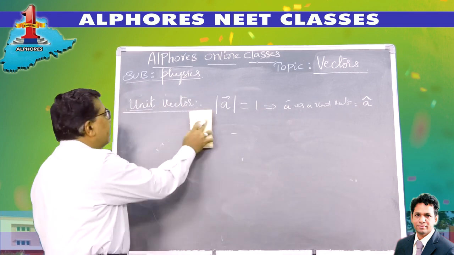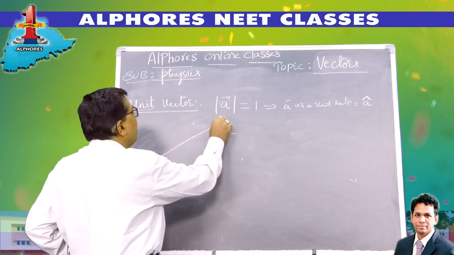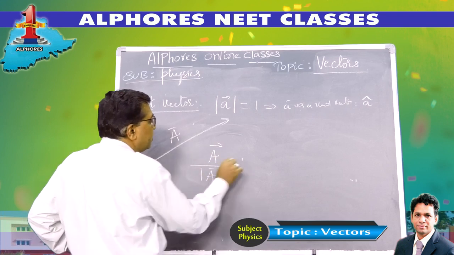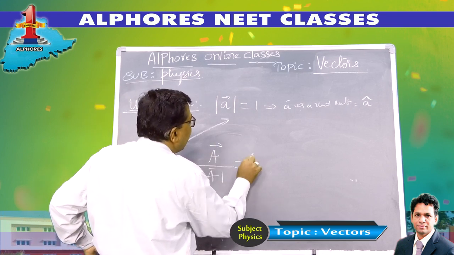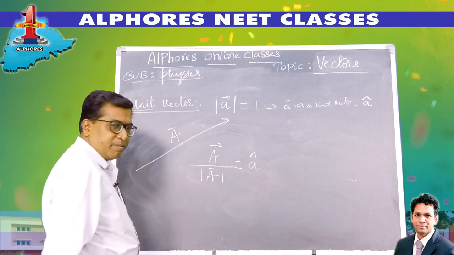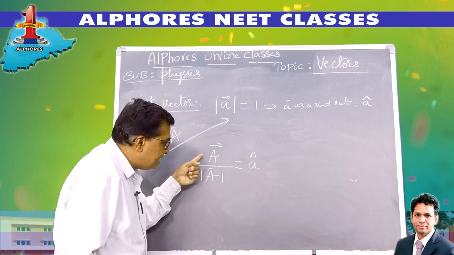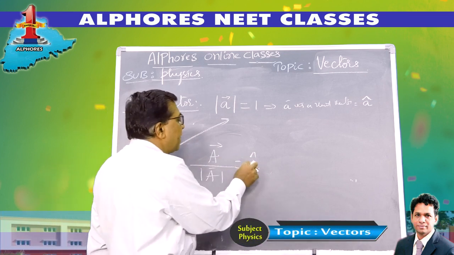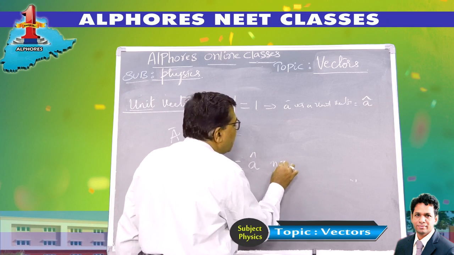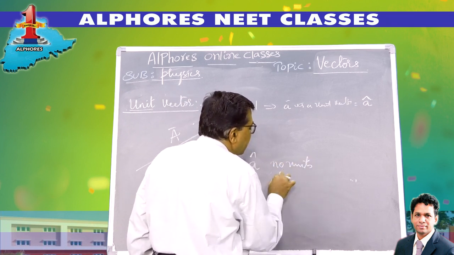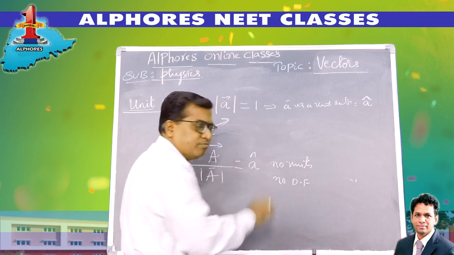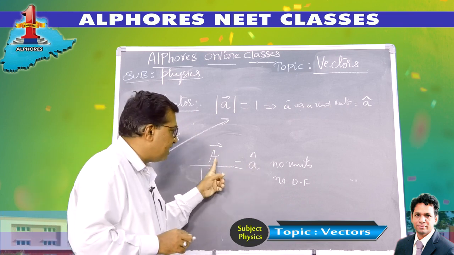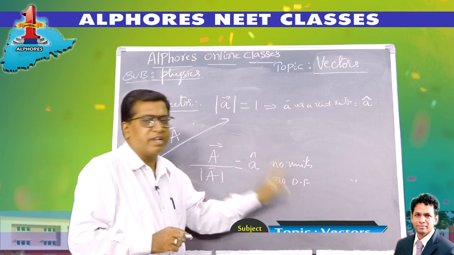So how do you get a unit vector? If a bar is a vector, then a bar divided by its magnitude gives the unit vector a cap in the direction of this vector a bar. So what is a unit vector? It is the ratio of vector by magnitude. Its value is 1, it has no units and no dimensional formula. It's a mere number and its value is always 1.